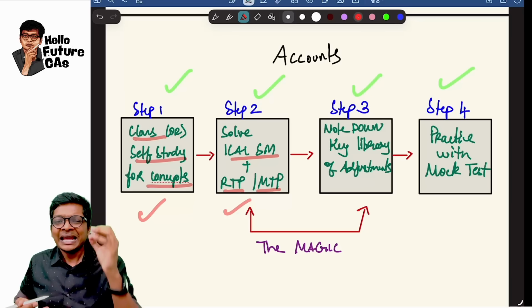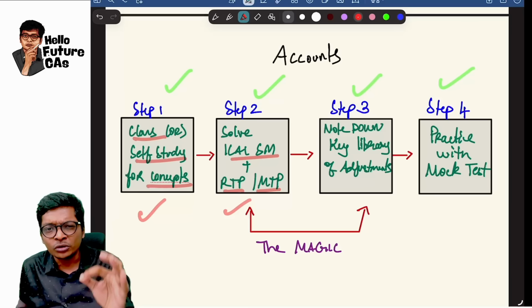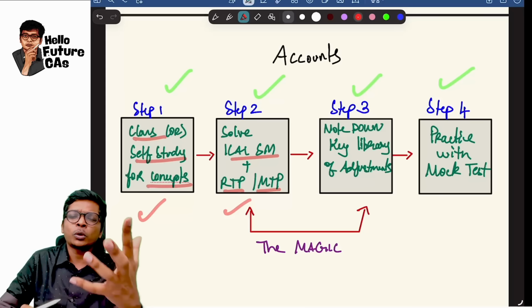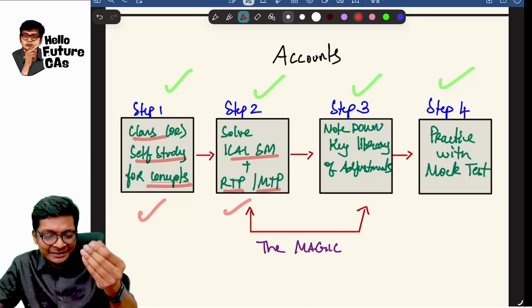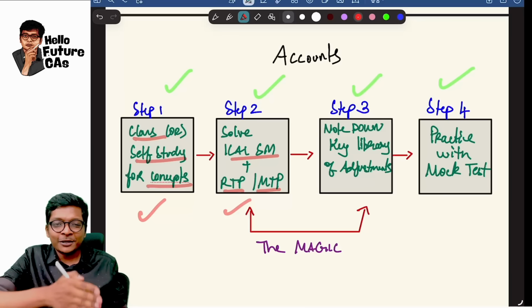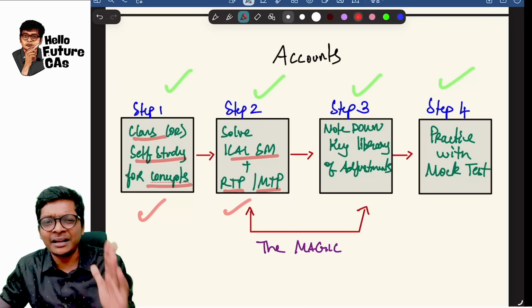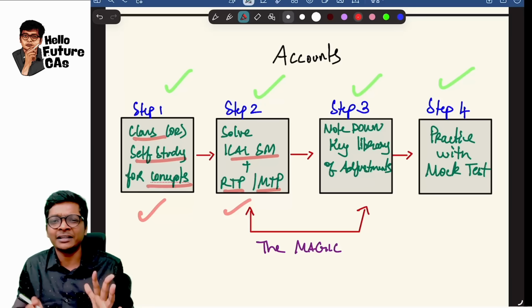Be thorough, meaning any question from these sources if I give you, will you be able to solve? "No, sir. This one chapter I don't know, sir. In this chapter, this question only I don't know, sir." The examiner knows that question only you don't know. He will ask you that, guys. Have 100% of the ICA study material, RTP, MTP in your grip.